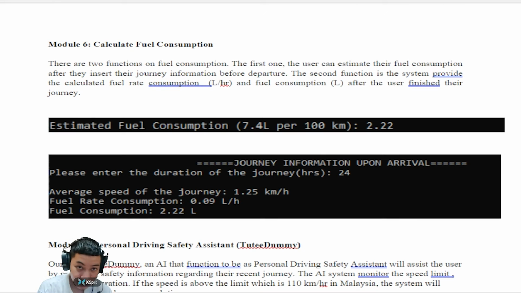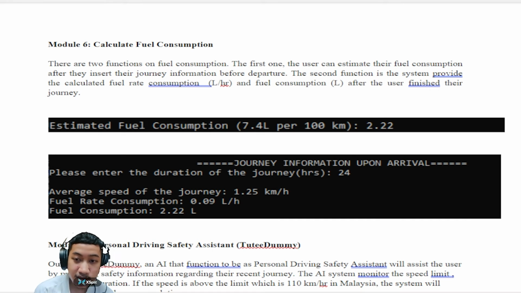The next module is module 6, which is to calculate fuel consumption. There are two functions of fuel consumption. The first one is the user can estimate their fuel consumption after they insert their journey information before departure. As you can see here from the example from the screenshot, the estimated fuel consumption is 2.22 liters.